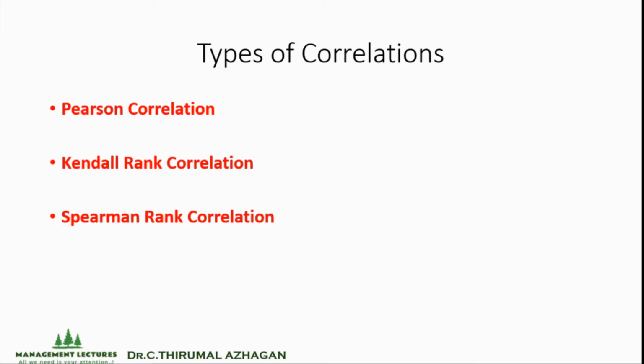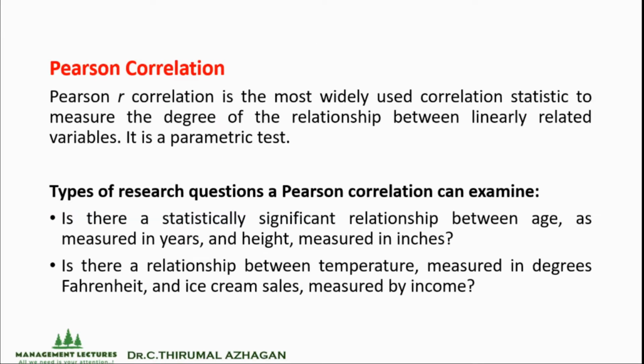First type for this session is Pearson correlation. Pearson correlation is the most widely used correlation statistic to measure the degree of the relationship between linearly related variables. It comes under a parametric test. The value we find is denoted as small r.